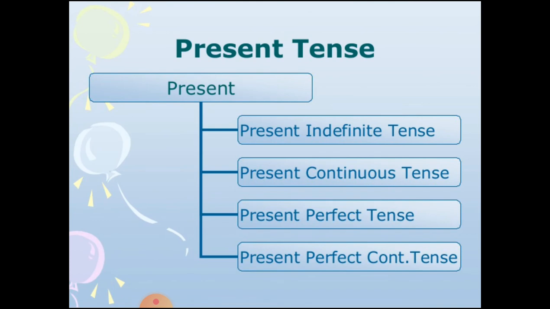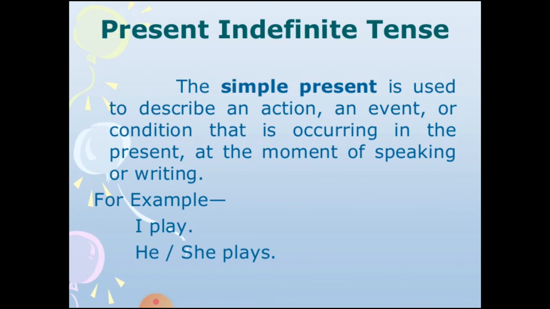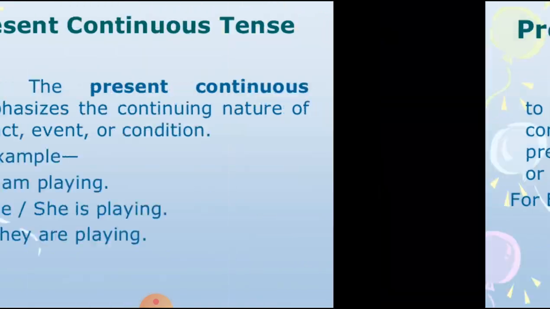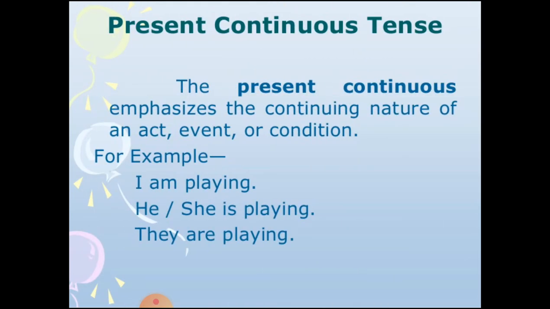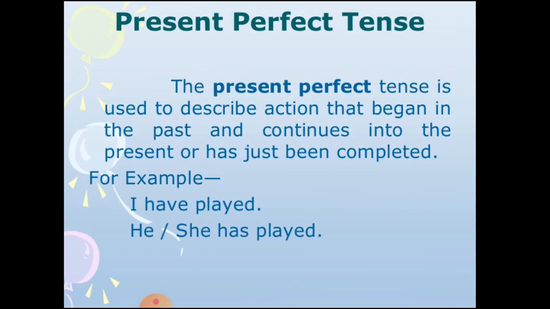So let's discuss in detail the present tense, these four tenses. So first of all, present indefinite, or we can say the simple present, is used to describe an action, an event or condition that is occurring in the present at the moment of speaking or writing. Like I play, he plays, something which happens when you are speaking or writing. Present continuous emphasizes the continuing nature of an act, event or condition. For example, I am playing, it is going on. Okay, that is present continuous.